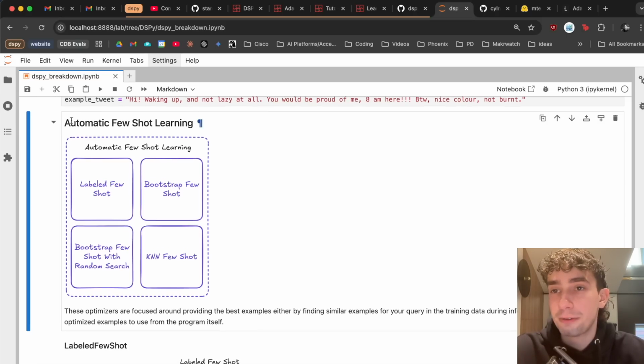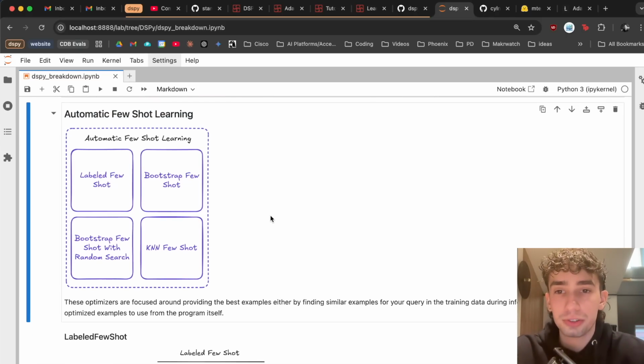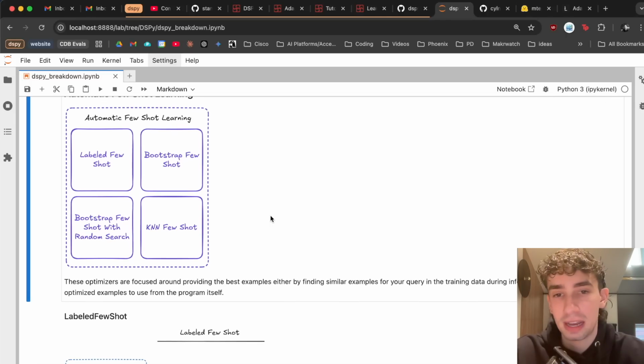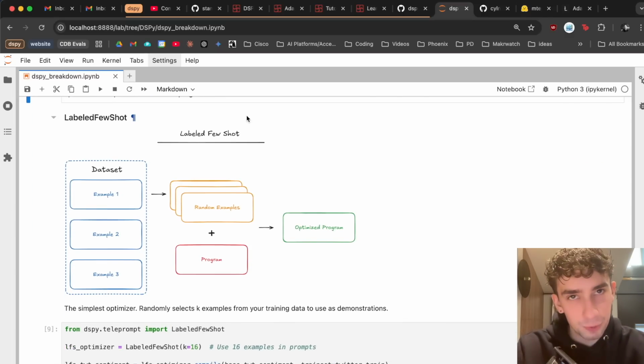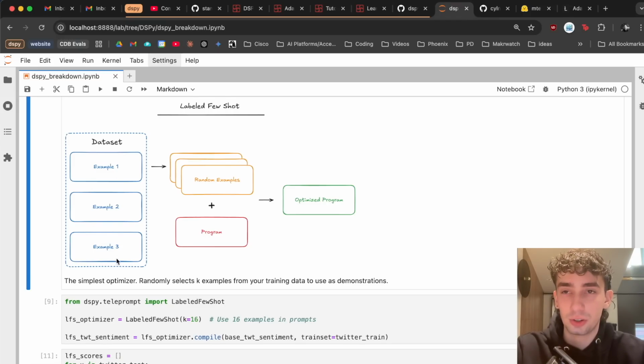So let's start by first breaking down the automatic few-shot learning optimizers, where these are going to be focused around providing the best examples either by finding similar examples for your query in the training data during inference, or by generating optimized examples or using existing examples within the program itself. Starting with the simplest optimizer, the labeled Fewshot. This is very simply going to just grab some number of examples from our data set, append them to our program, and that is going to be our optimized program. Couldn't get more simple than that.